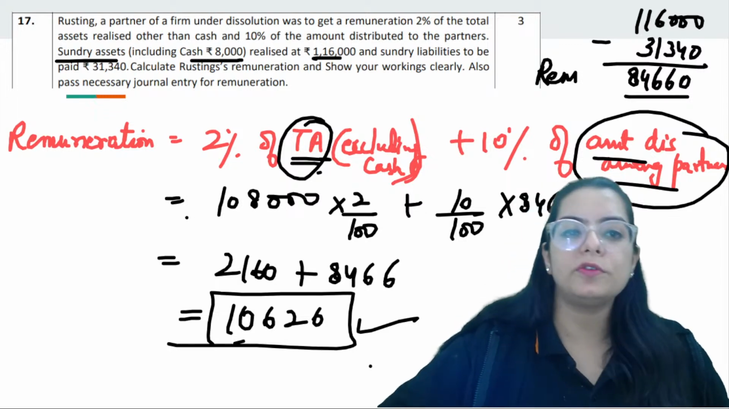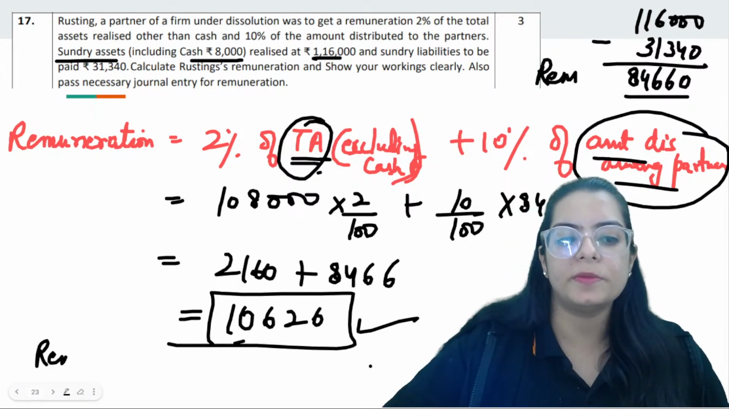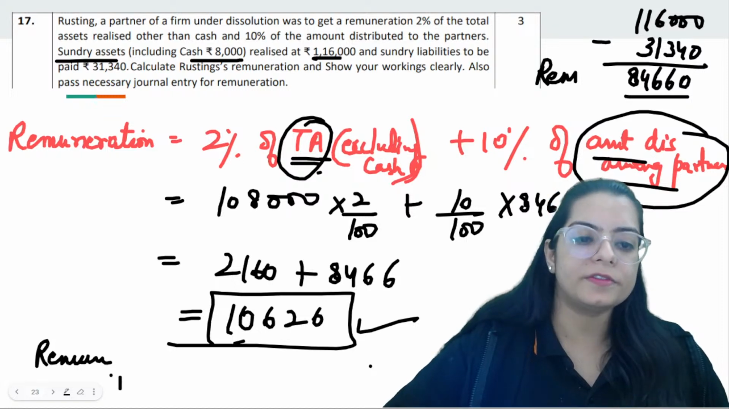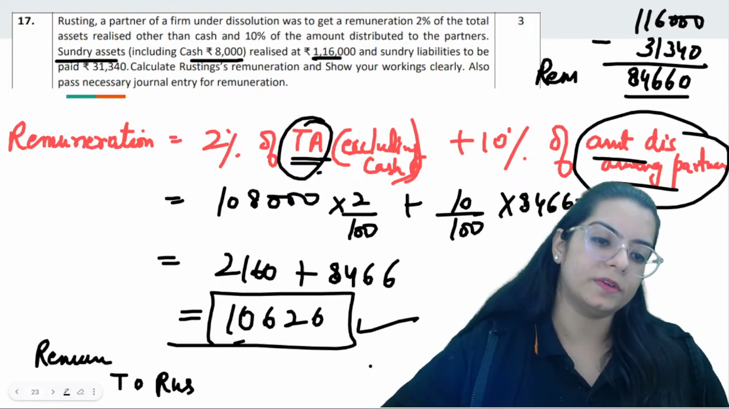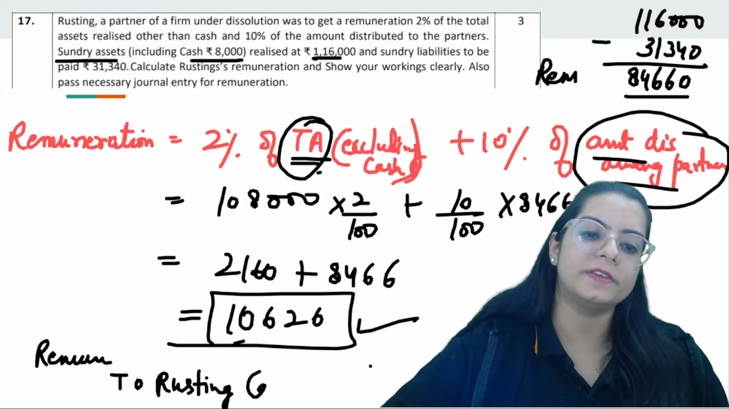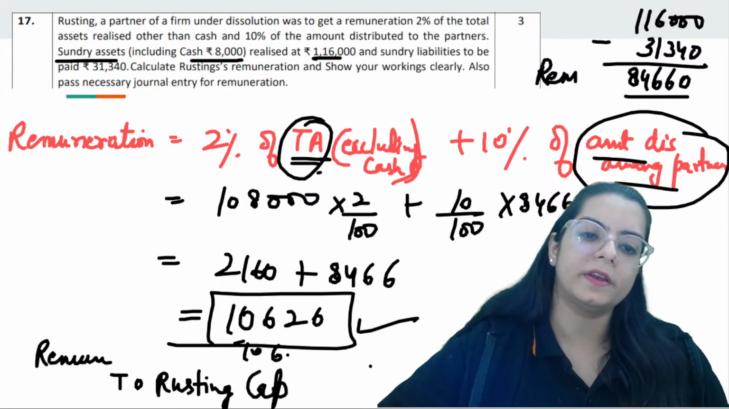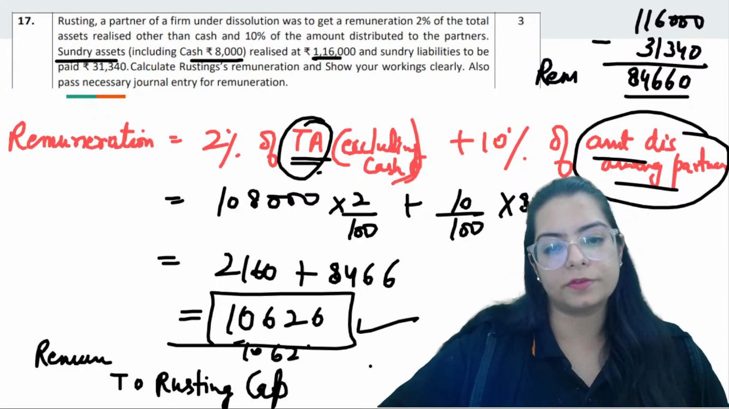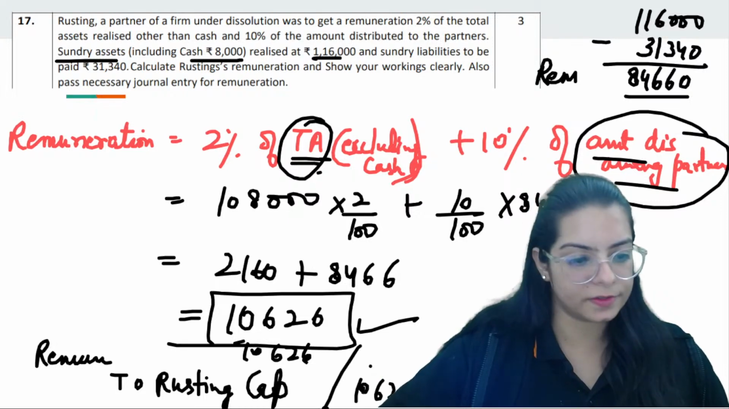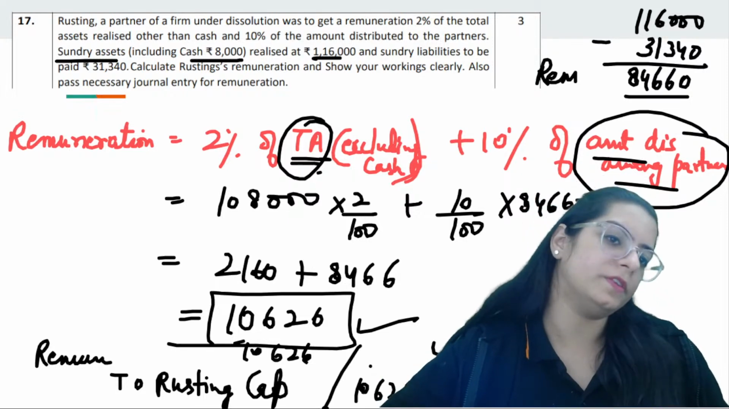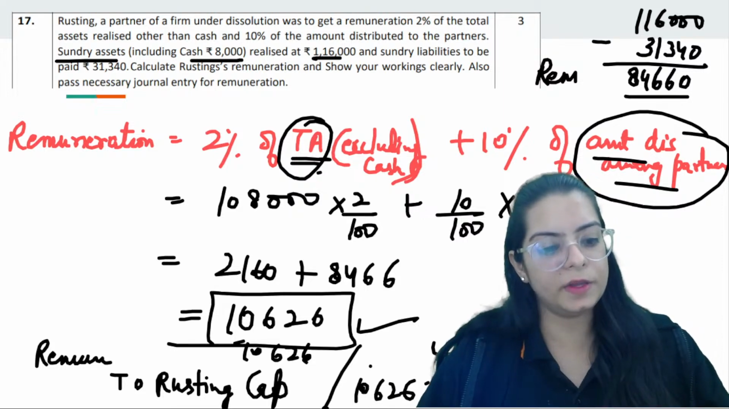What entry are we going to pass? Remuneration is an expense, so remuneration will be debited to Rusting's account. Rusting's capital account, because Rusting is getting the money, so he will be credited 10,626. This is how you are going to solve this question. Are we able to get this part?